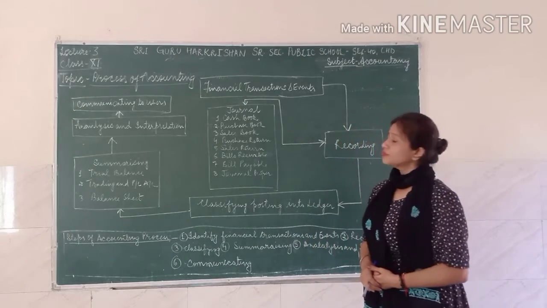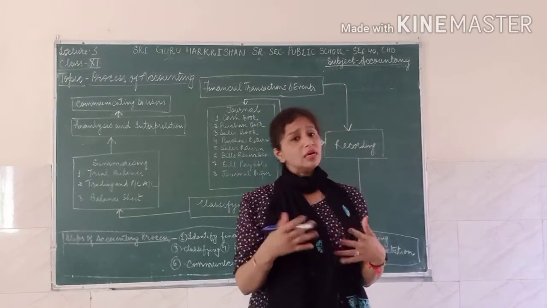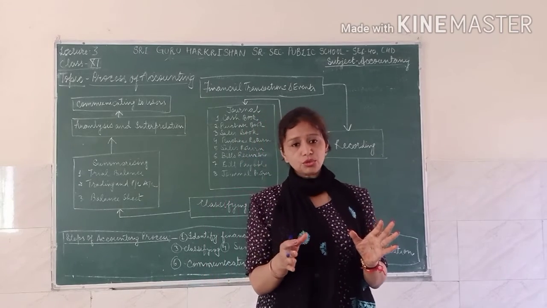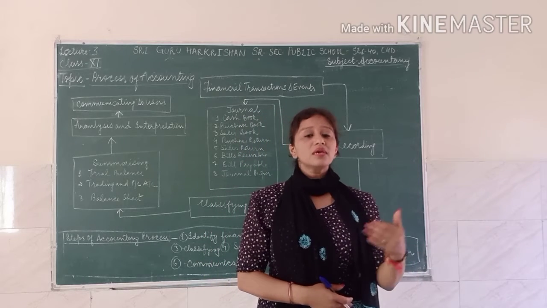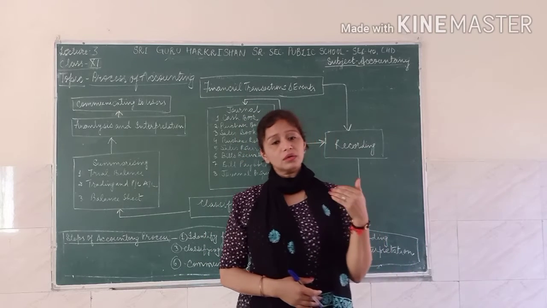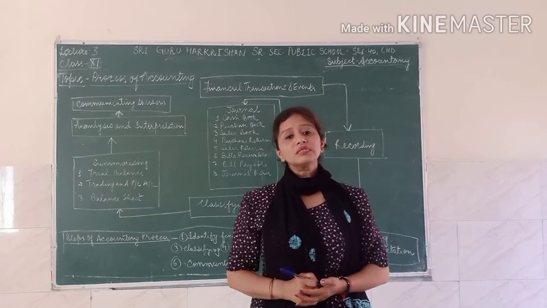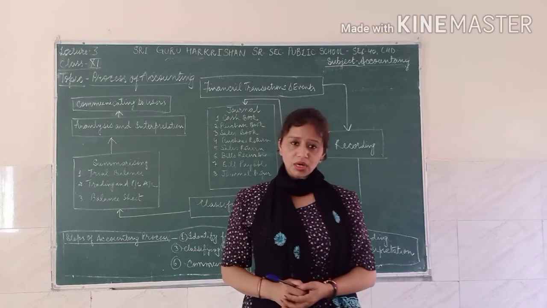First of all, you all know what is to be done in accounting. The first step is the identification of the data, the identification of transactions and events, whether they are of an economic nature. Then whatever is of concern to your business, that activity is noted down.